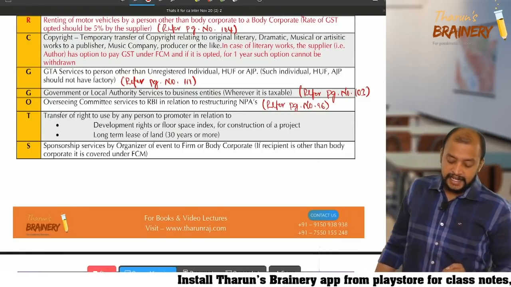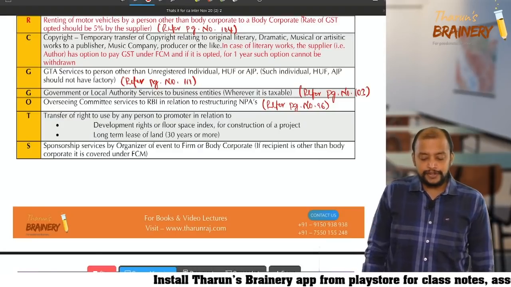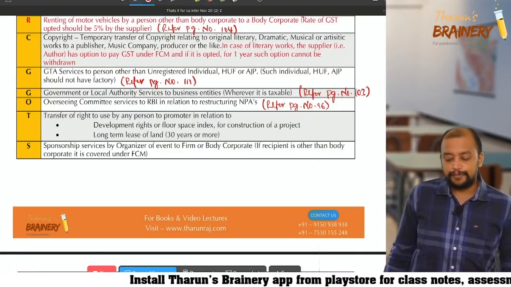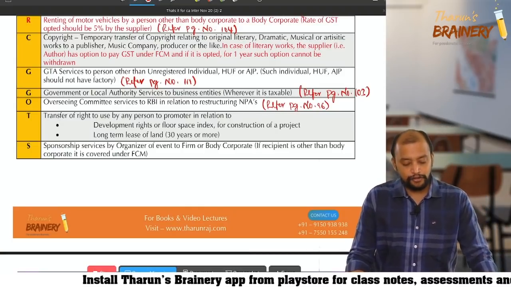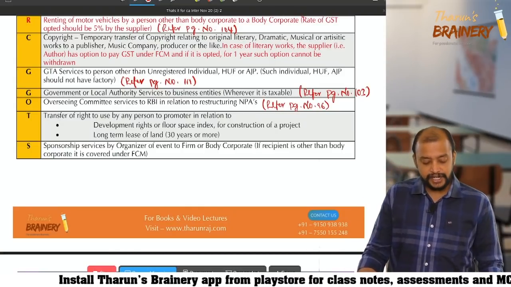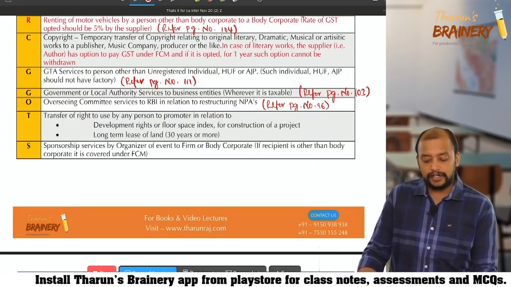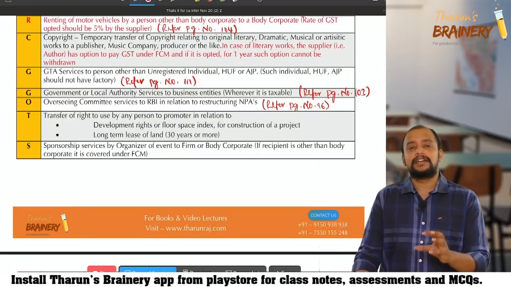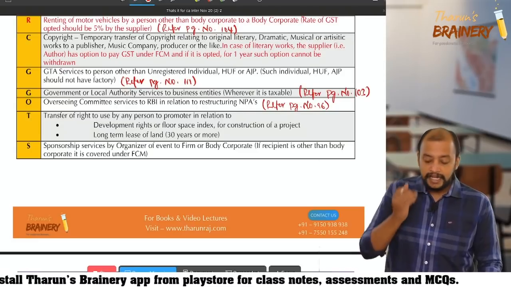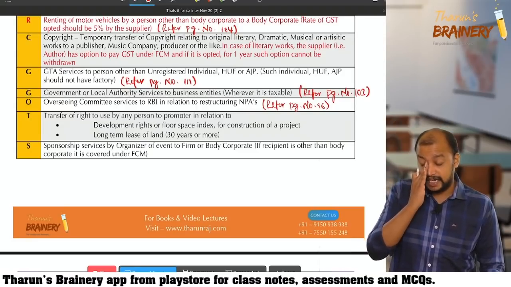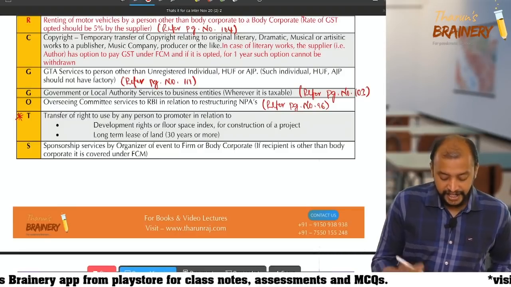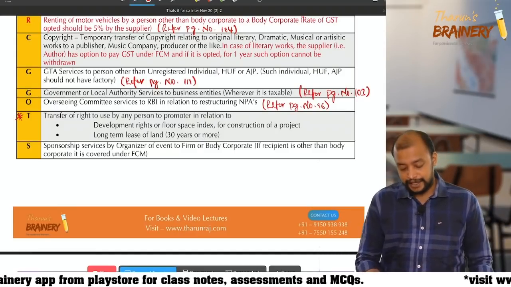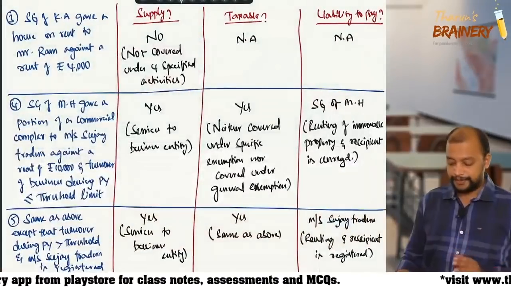Then, transfer of right to use by any person to promoter in relation to development rights or floor space index for construction of a project, or long-term lease of land, 30 years or more. Now in this case it will be covered under RCM. This is a very important point and a very tricky point also. So let's try to understand what this is about.